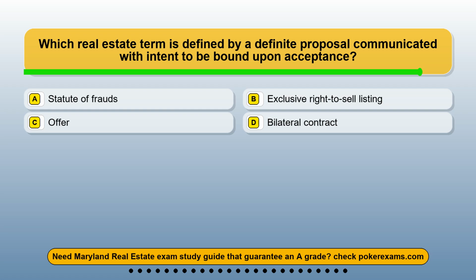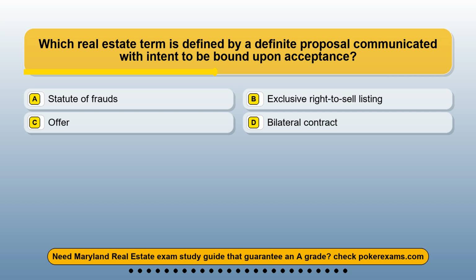Question 1. Which real estate term is defined by a definite proposal communicated with intent to be bound upon acceptance? Option A. Statute of frauds. Option B. Exclusive right-to-sell listing. Option C. Offer. Option D. Bilateral contract.